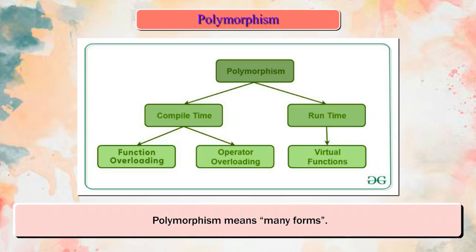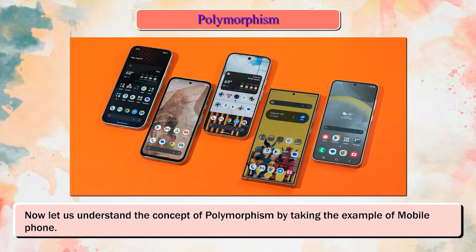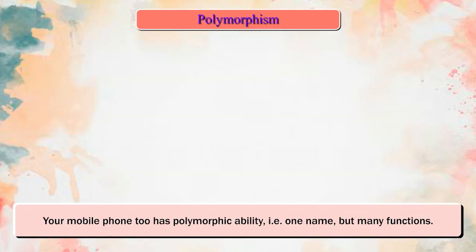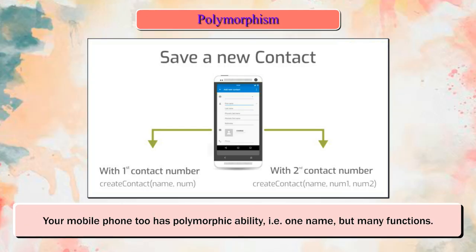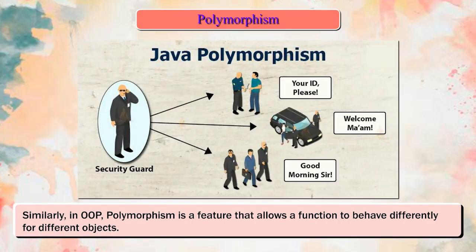Polymorphism. Polymorphism means many forms. It helps the programmer to use the same function name for more than one purpose. Now let us understand the concept of polymorphism by taking the example of a mobile phone. Your mobile phone too has polymorphic ability, that is, one name, but many functions. Let us understand this with the help of the following figure. Similarly, in OOP, polymorphism is a feature that allows a function to behave differently for different objects.